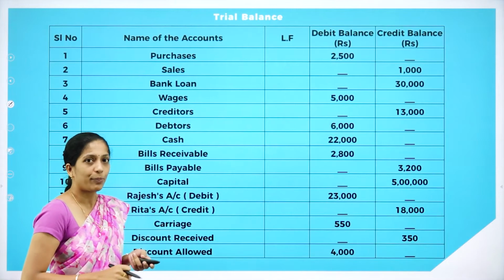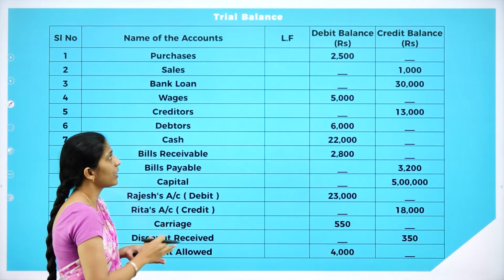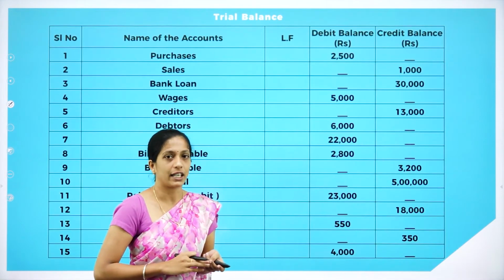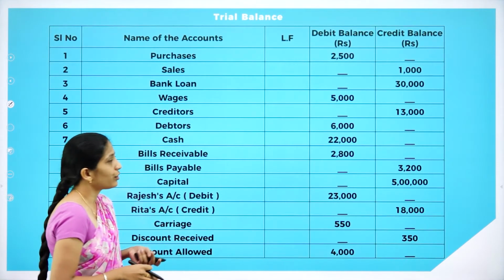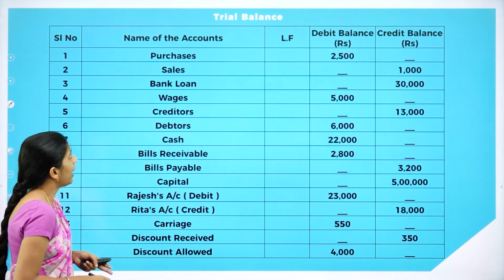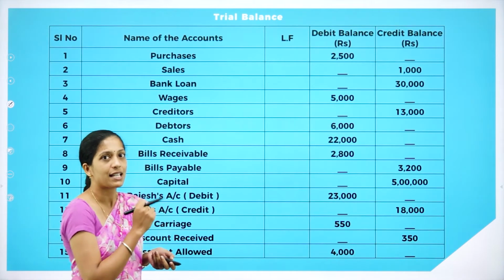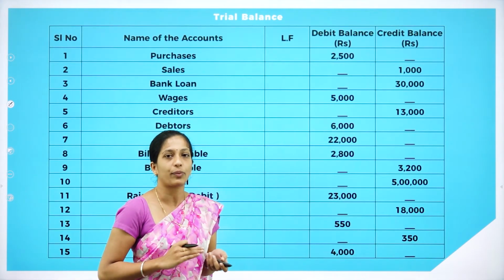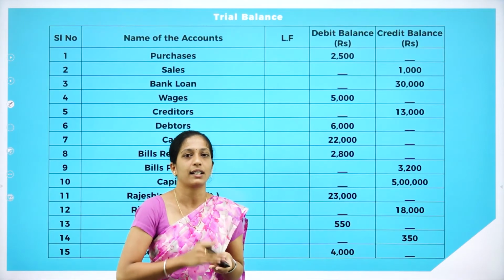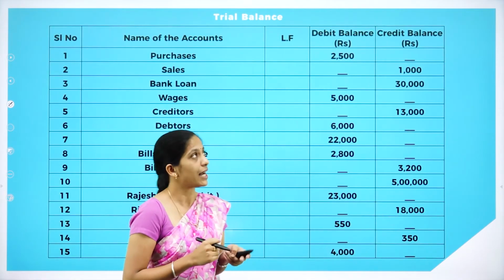Now, this is not a problem. I have given certain transactions and I have classified whether each has to be recorded in the debit balance or credit balance. So go through the transactions here. We have the serial number, the name of the account, and the debit balance as well as the credit balance. So this is not the question. Here I have just classified whether it has to be recorded in the debit balance or credit balance.